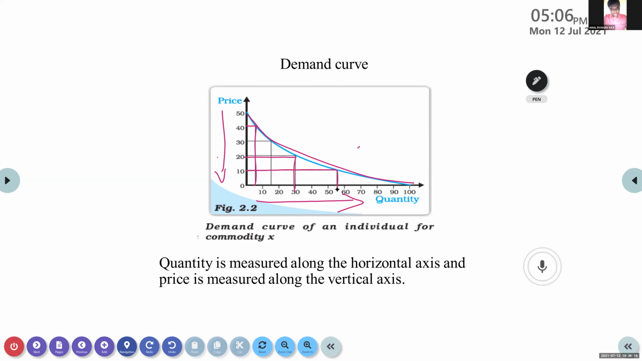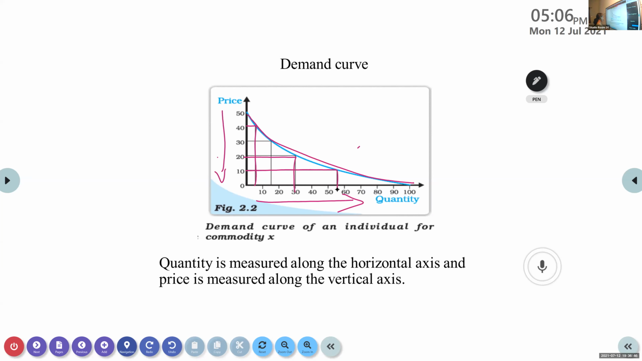Now, what is the basis of this downward demand curve, or downward sloping demand curve? Which theory is the basis for this? Vinay, can you tell? Law of diminishing marginal utility. Okay, at least you keep these things in your mind.